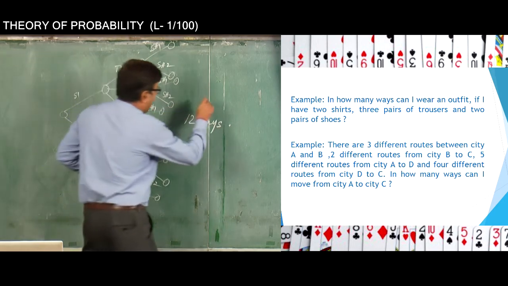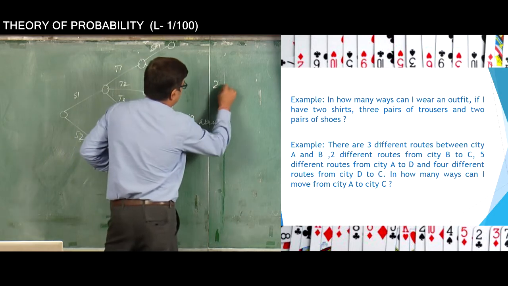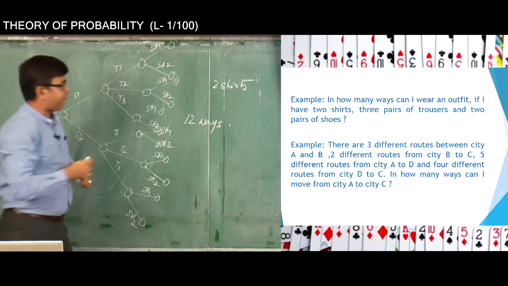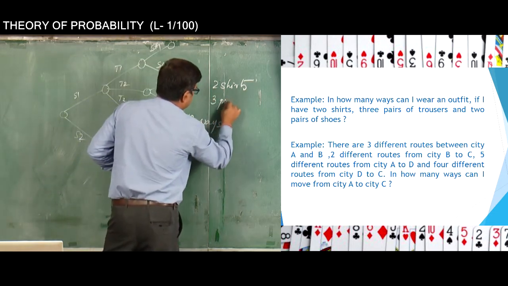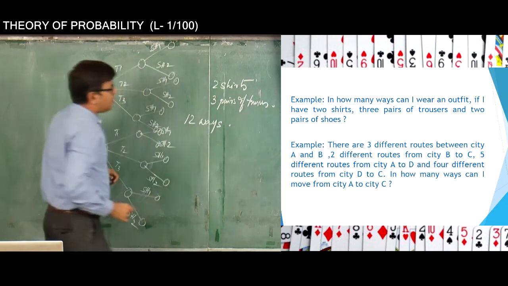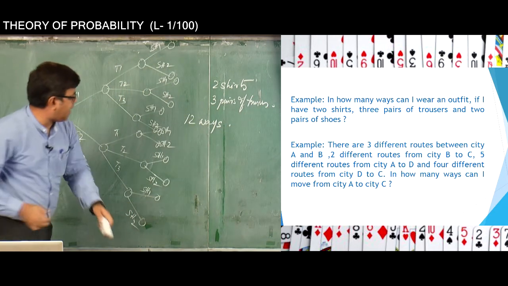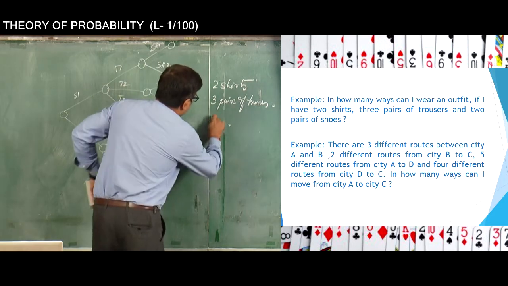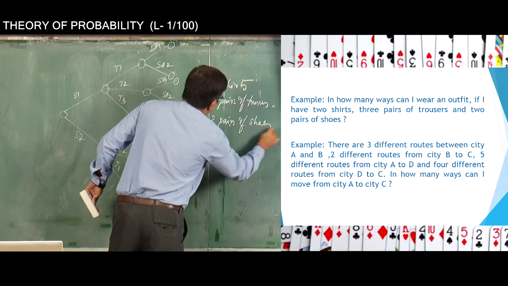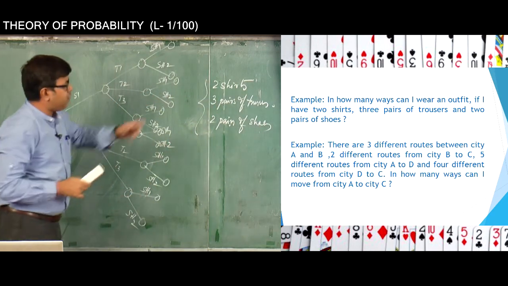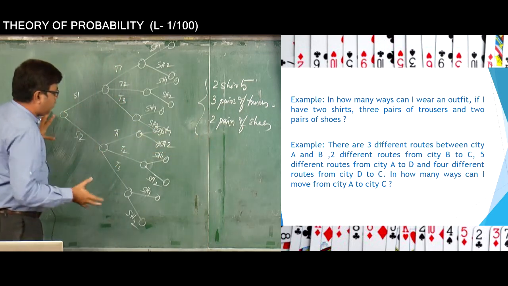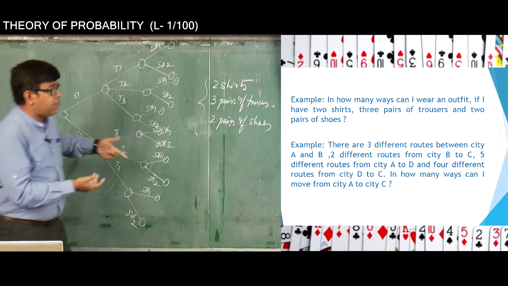Now how many shirts did we have? We had two shirts. How many pairs of trousers did we have? We had three pairs of trousers, right? And how many pairs of shoes did we have? We had two pairs of shoes, right? So we had two shirts, three pairs of trousers, two pairs of shoes. Now what is exactly happening? Why is it turning out to be a tree diagram? I'm telling you once again, and how we come to this principle.